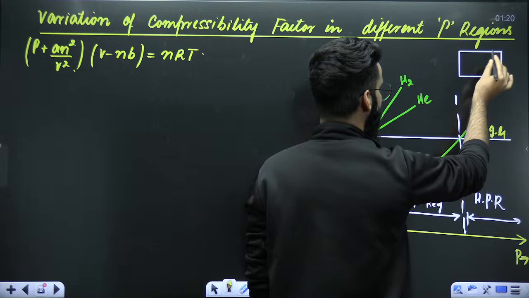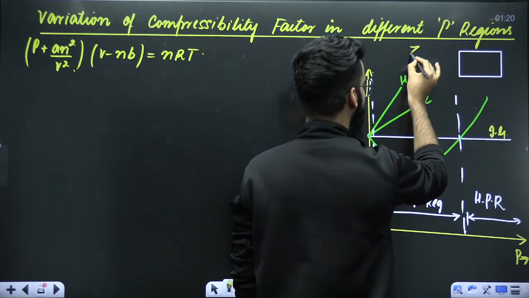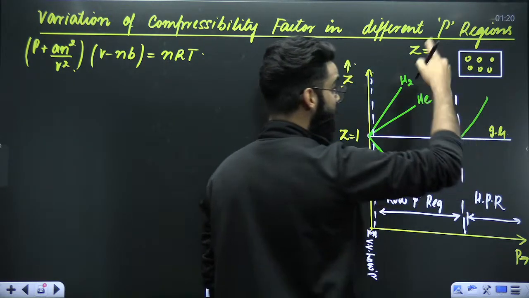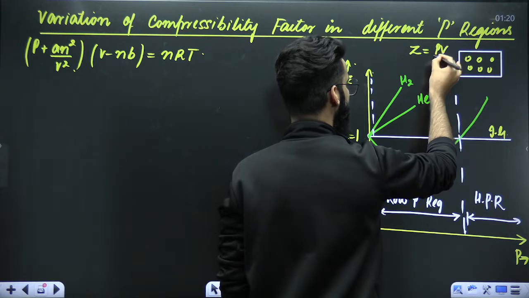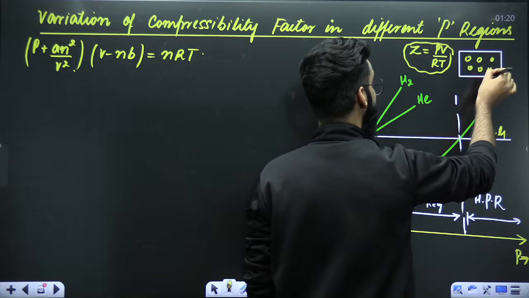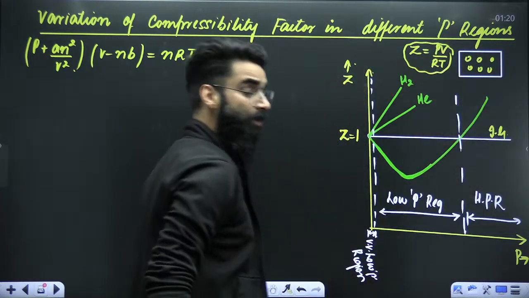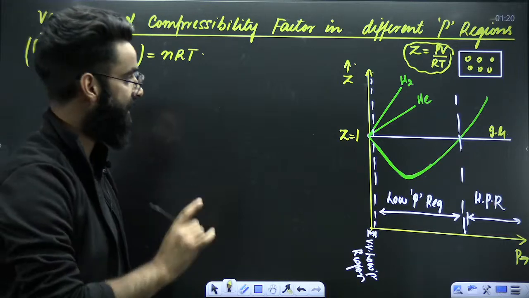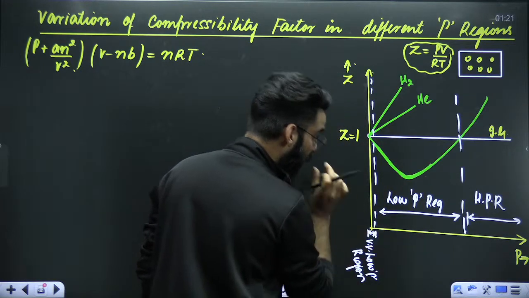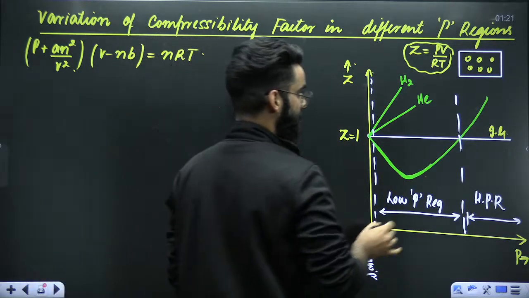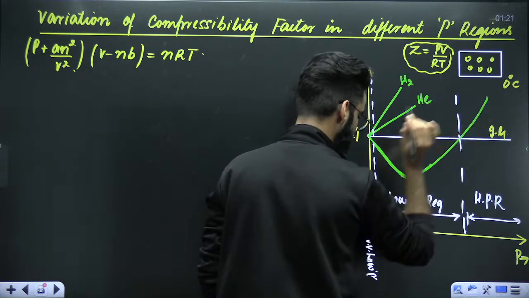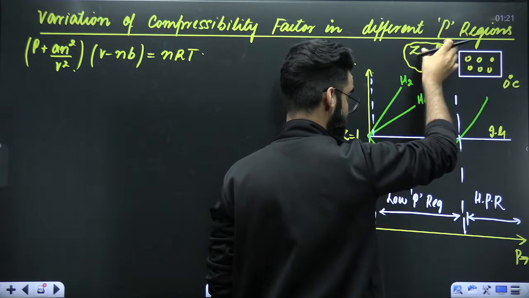If I want to write the value of Z for this real gas in the container, Z is equal to PV by nRT, but it has to be PV divided by RT because n is 1. So I have taken 1 mole of real gas here, and the Z value is PV divided by RT. Now, my dear students, this real gas is kept at 0 degree centigrade, for which this graph was made.